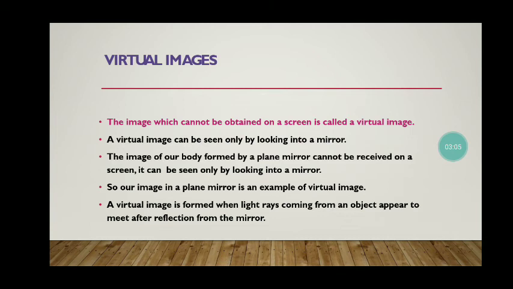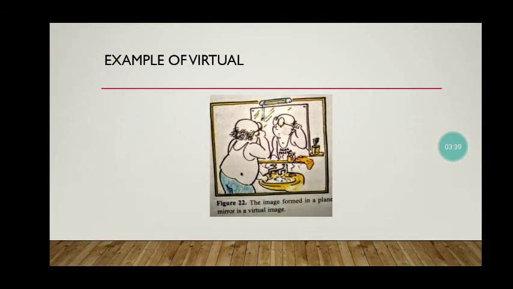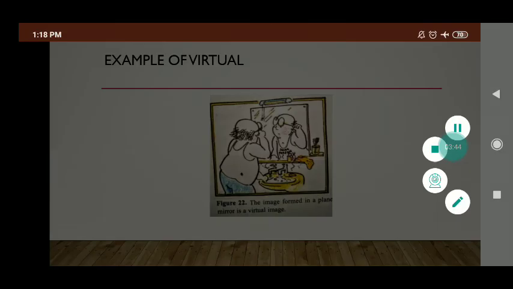A virtual image is formed when light rays coming from an object appear to meet after reflection from the mirror. It is necessary for a virtual image that light from the object is incident on a mirror and reflects back. So the image formed by reflection in the mirror is called a virtual image. The image formed in a plane mirror is an example of a virtual image.